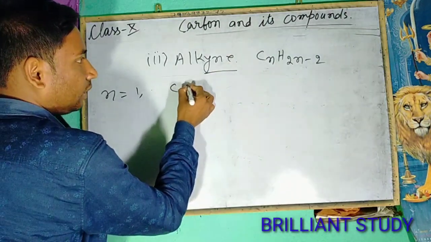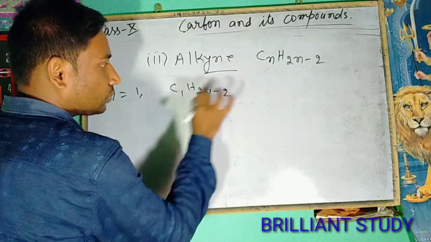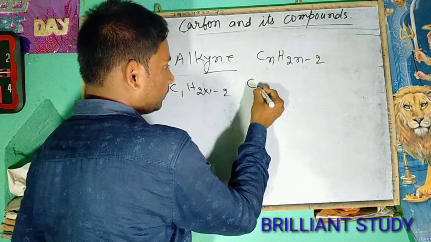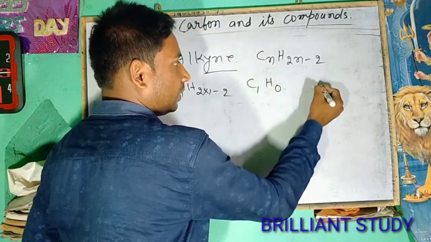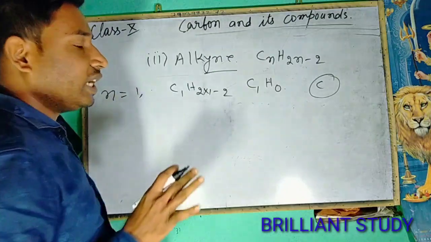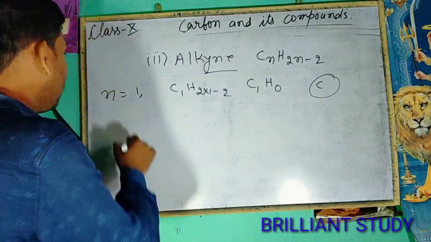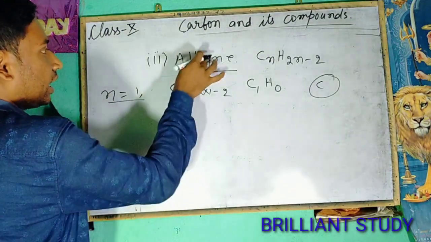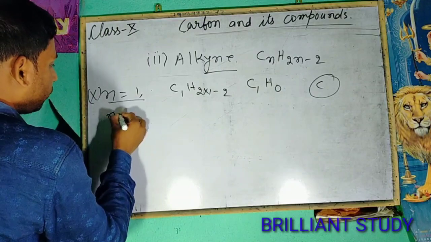The formula will be C1H2 into 1 minus 2. That means it will be C1H0. That means C only. But we all know that C is not any compound, it is an element. So for number of carbon atom 1, alkyne will never form.